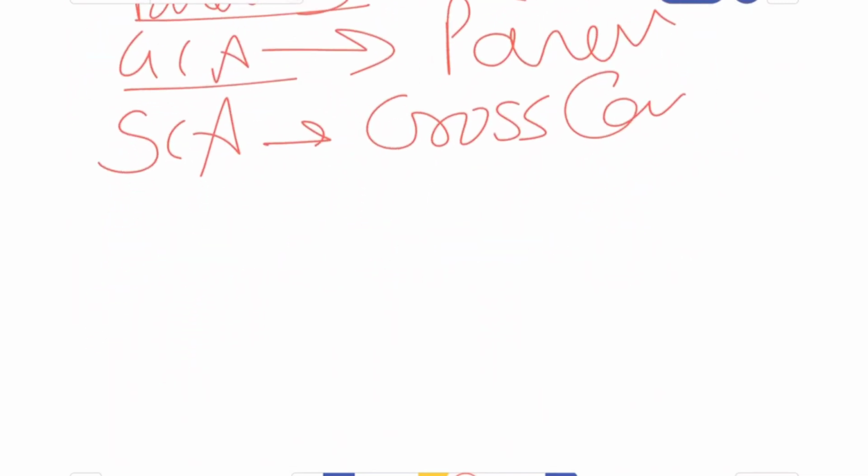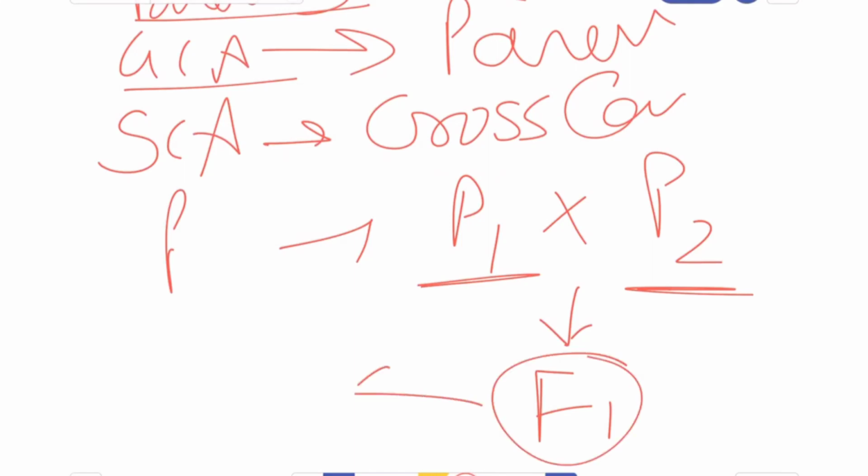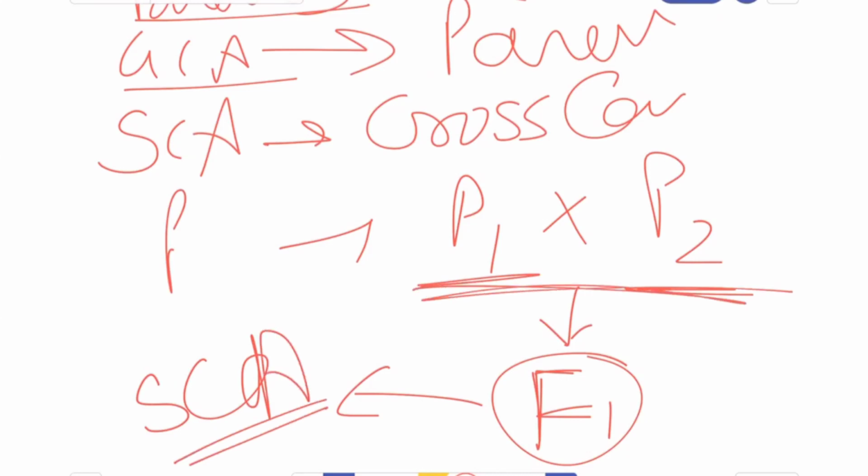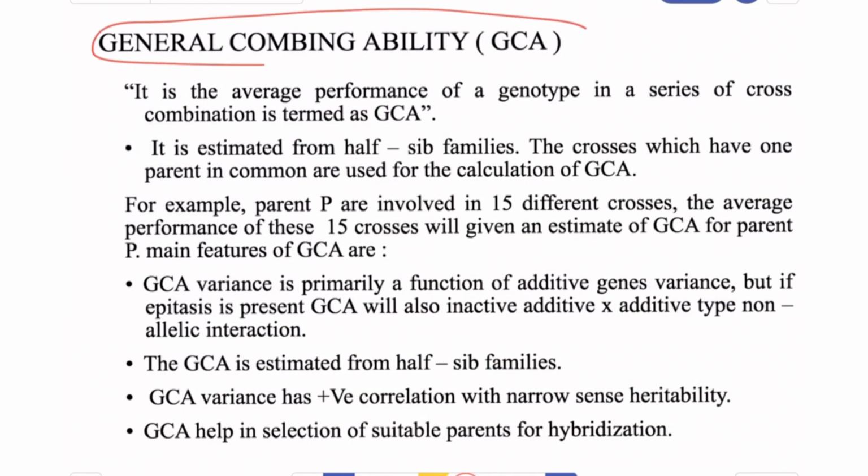P1, P2, these are the inbred lines used as parents, and the cross combination we get is F1. When we talk about the cross combinations, we calculate the SCA effect. When we talk about the parents, we calculate the GCA effect. Okay. Now let's come to the general combining ability or GCA.